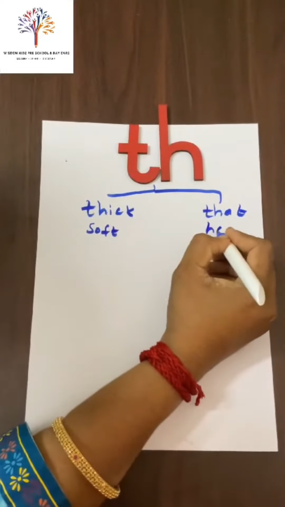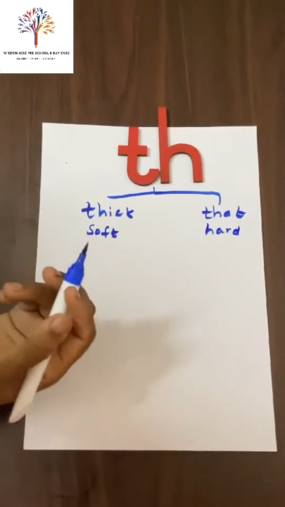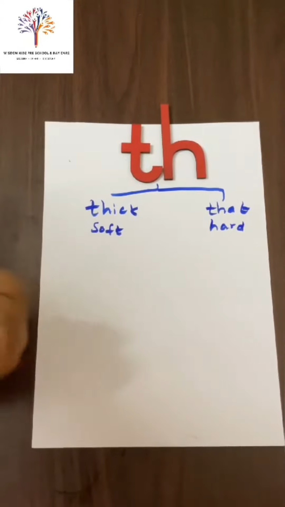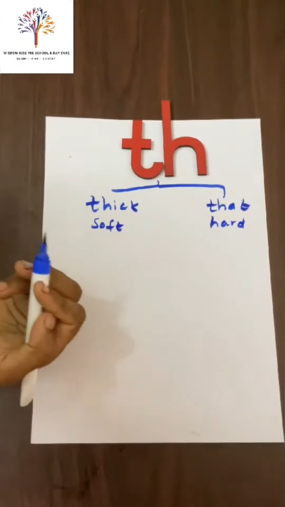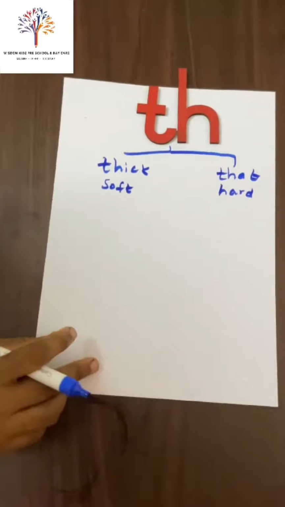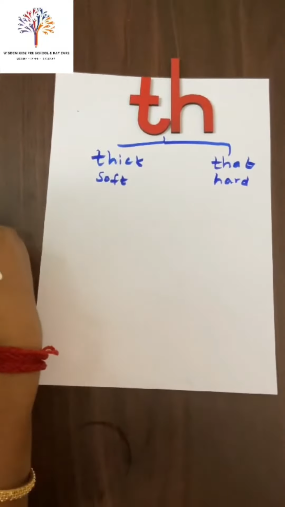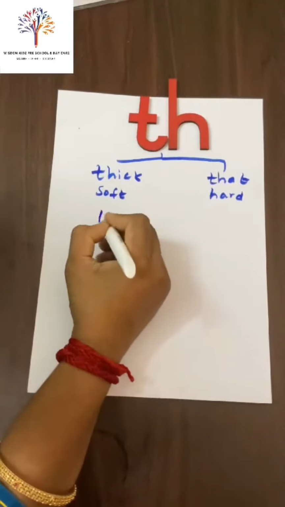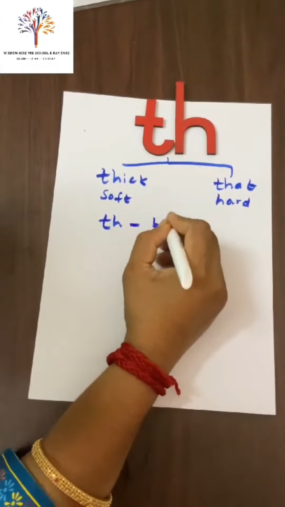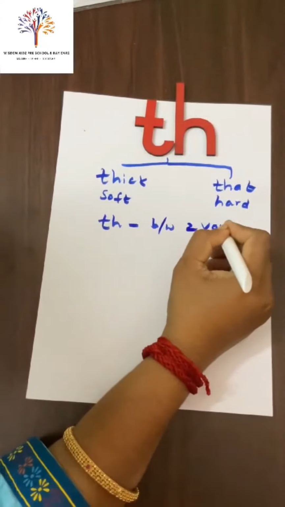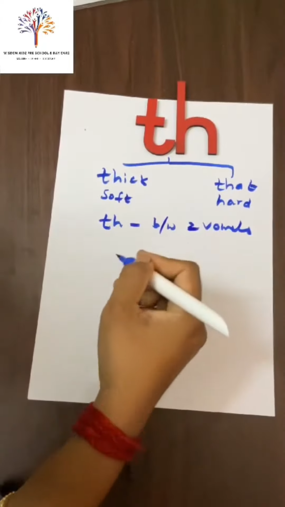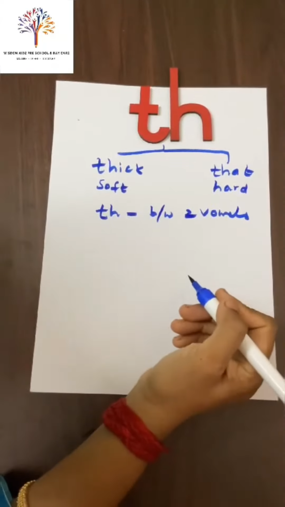It's a hard sound. But how to make children understand or how to identify these hard or soft sounds? Let me share a few tips. Whenever we see TH between two vowels, we are going to pronounce it as a hard sound.